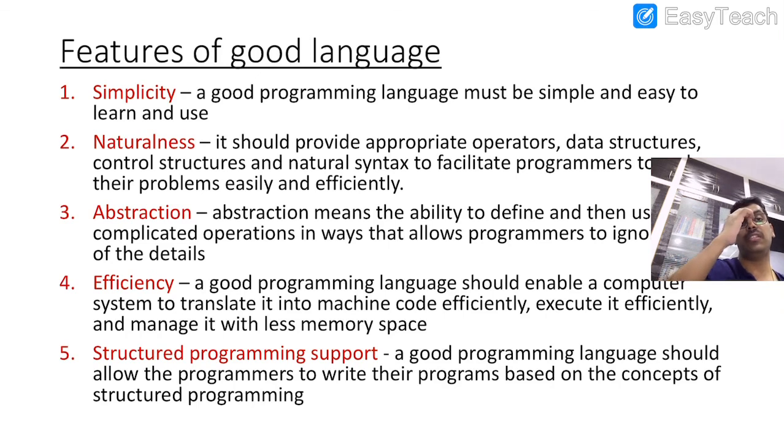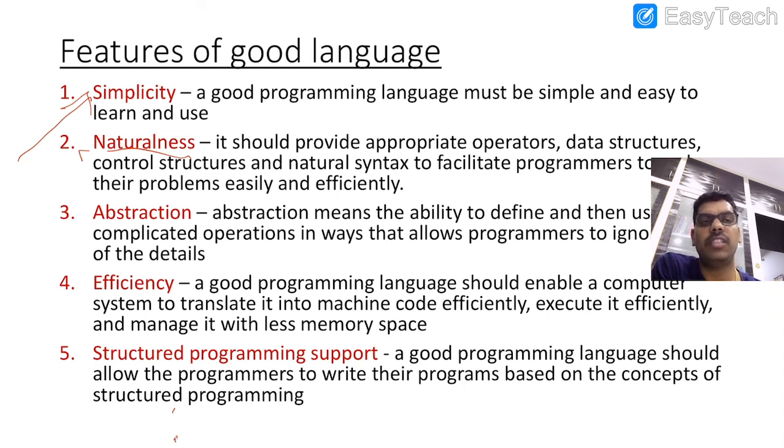Features of a good programming language: simplicity, naturalness, abstraction, efficiency, structured programming support. What is meant by simplicity? The programming instructions must be simple, then only the user can understand easily. If the programming instructions are much more complex, then it is difficult to follow that language. And naturalness means the syntax, structure and rules should be near to a general language like English, so that we can easily frame the sentences. And abstraction, so it has to hide the implementation details.